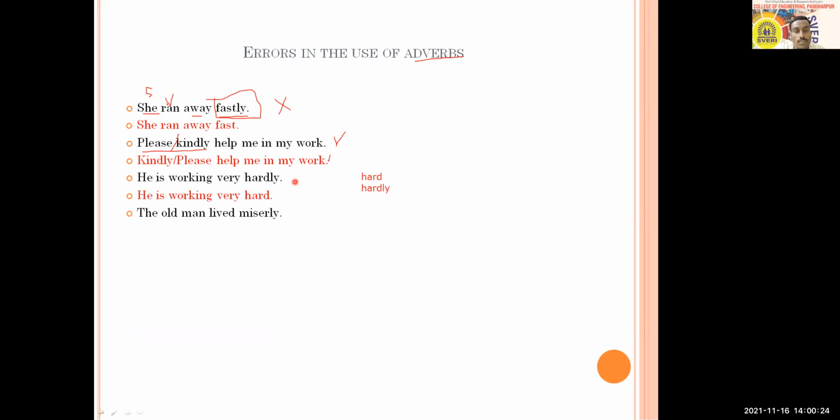The next sentence is in front of you. It says, "The old man lived miserly." So the problem is with miserly. You can check it in the dictionary also. Miserly, is it an adjective or an adverb? And accordingly, what is required here?